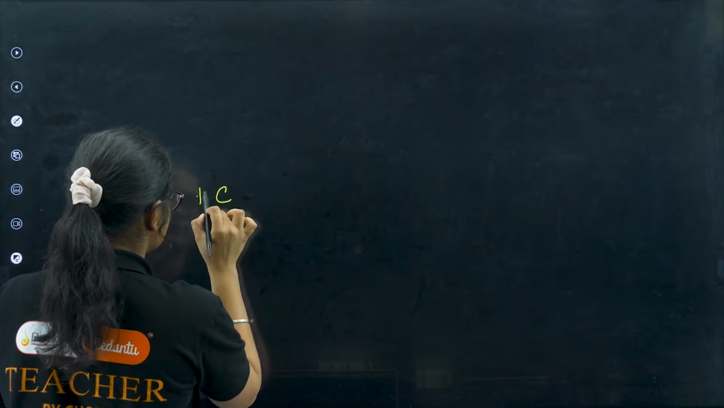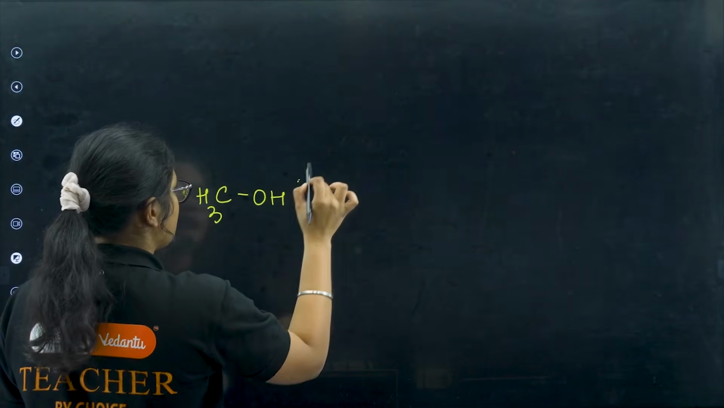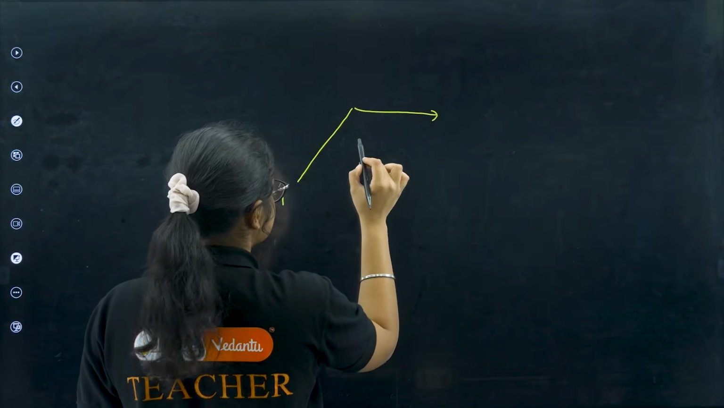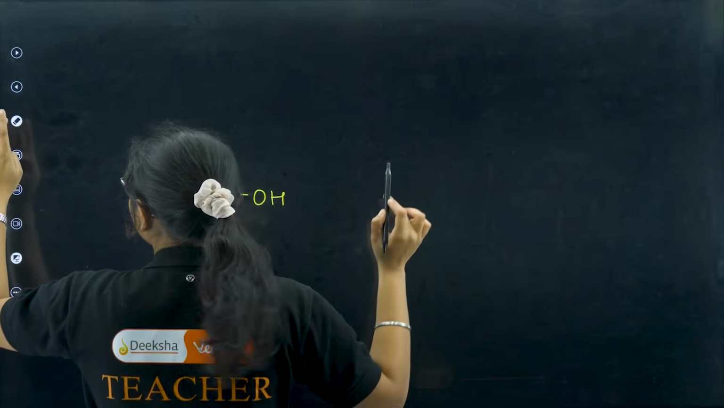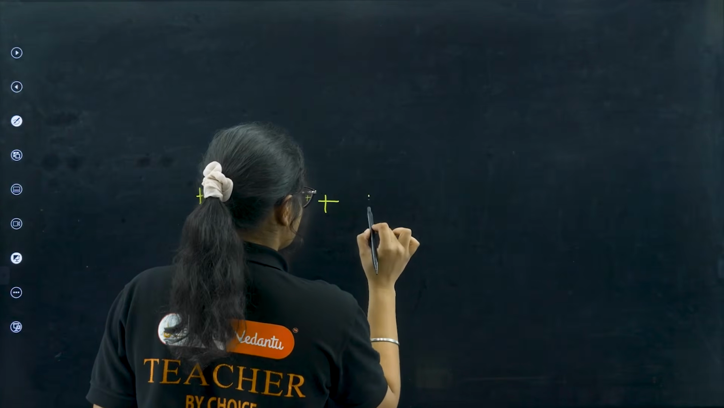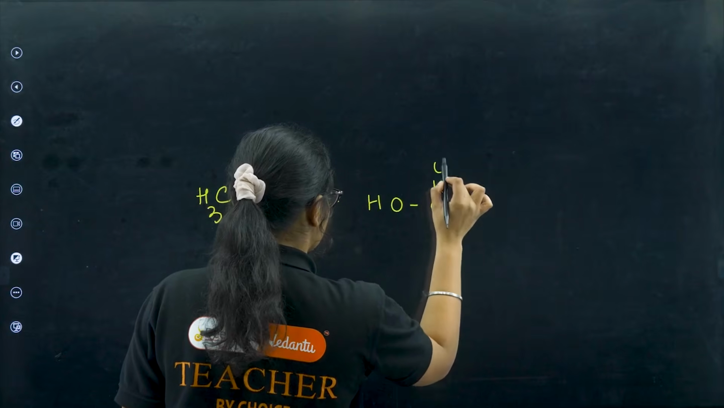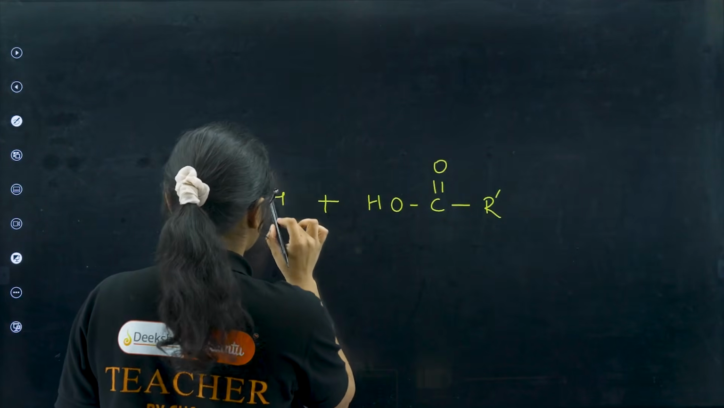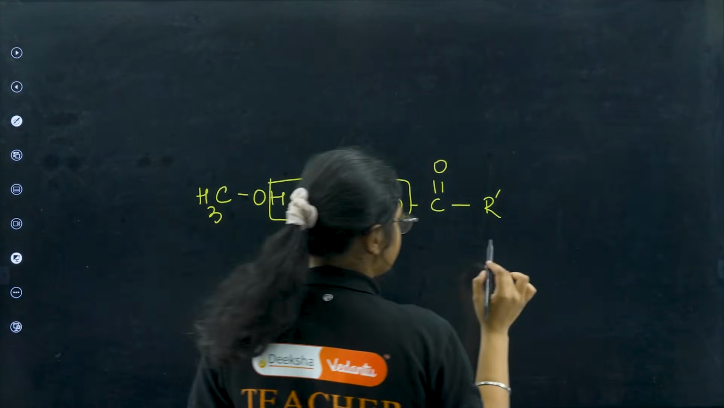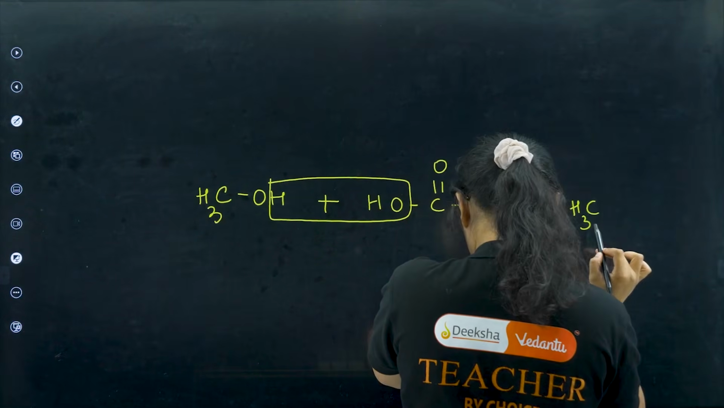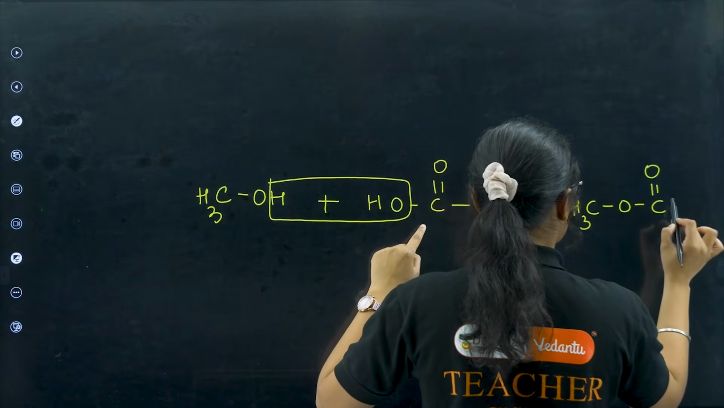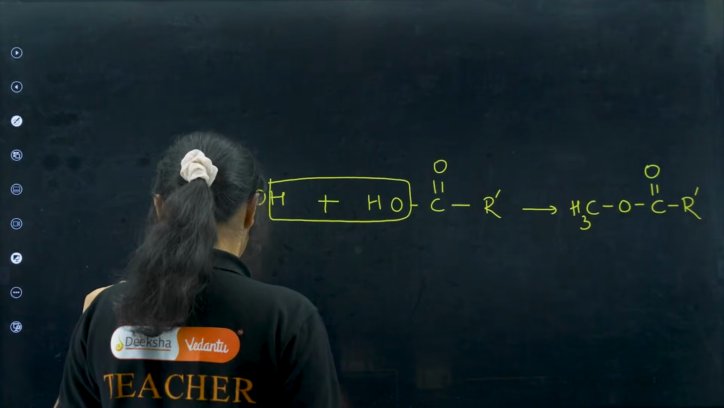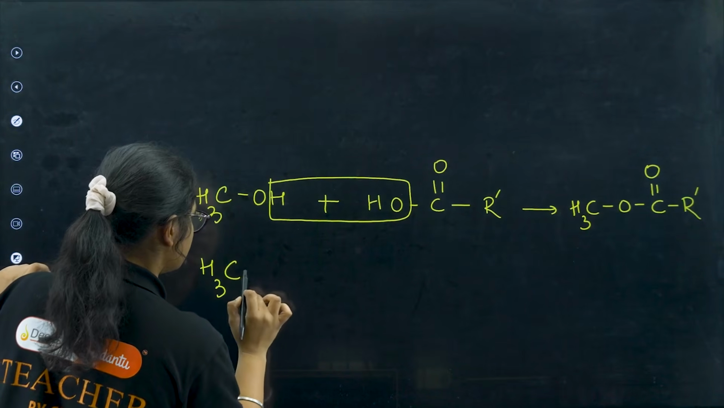I'll give you one example. Suppose I have CH3OH, and I am reacting it with all three. Suppose it is reacting with one acid group, let me write R dash. This one will be lost. So what I get here is CH3O, C double bond O, R dash. Ester formation has happened. Next, you can also react it with anhydride.